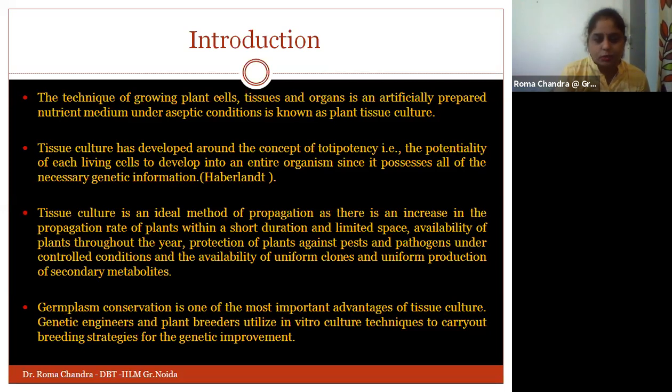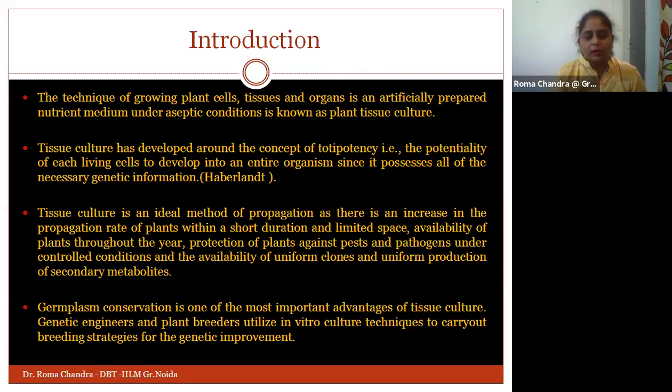The process of tissue culture helps us increase the yield of our plants. The propagation rate is comparatively much higher than other processes, and in a short duration of time and in a small space, with the availability of a few plants, we can go for production at higher rates, and we can produce plants which are pathogen free or pest free. We can produce such plants by using this technology.